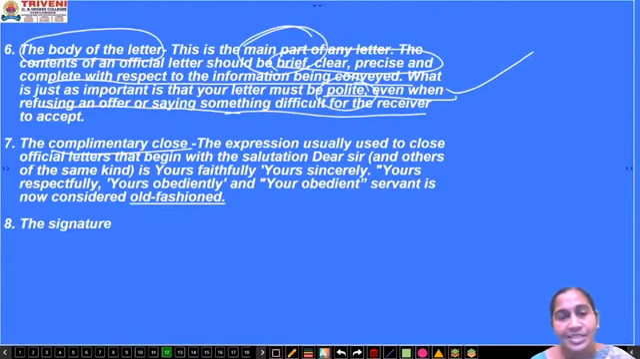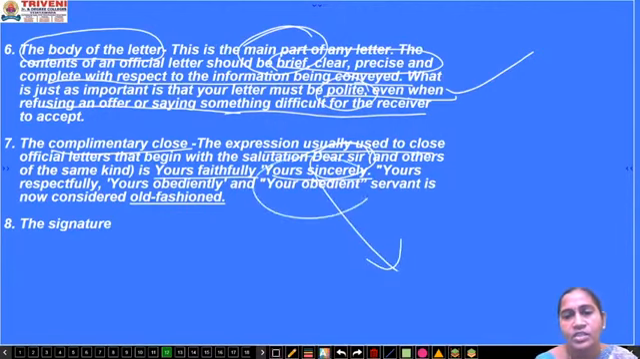That is also known as subscription. The expression usually used to close official letters that begin with the salutation, dear sir. We have started with a salutation, dear sir. It ends with yours faithfully or yours sincerely. It is always preferable to go with yours sincerely instead of getting confused by using all these things. So yours sincerely is preferable.